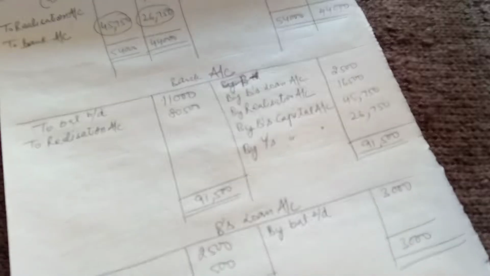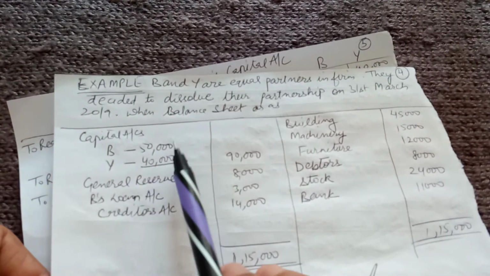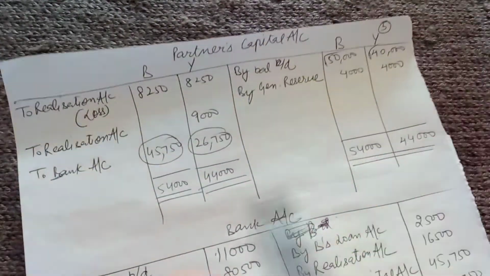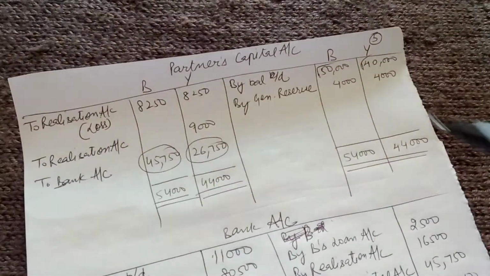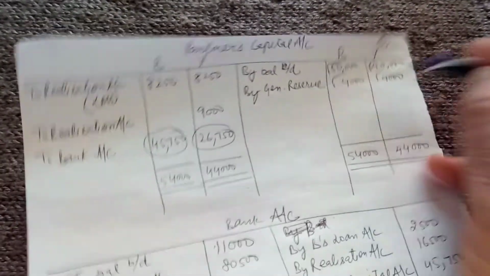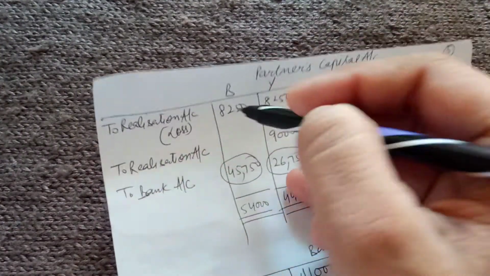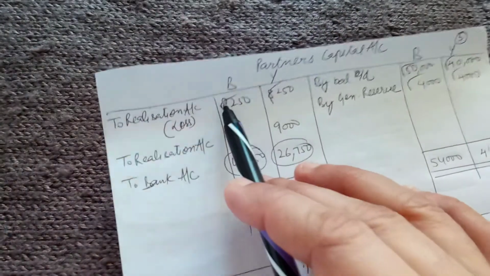Now let us check the partners' capital accounts, how they will be done. The opening balances are 50,000 and 40,000. So these are the opening balances. Then there is general reserve of 8,000, which we will transfer half and half as they were sharing profits equally. Then to realization account, this amount of loss is transferred here.